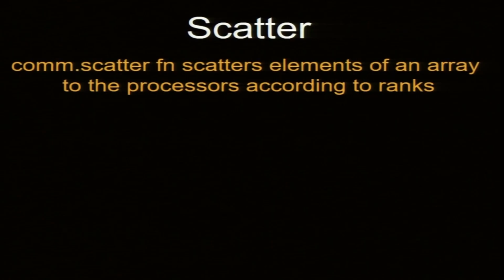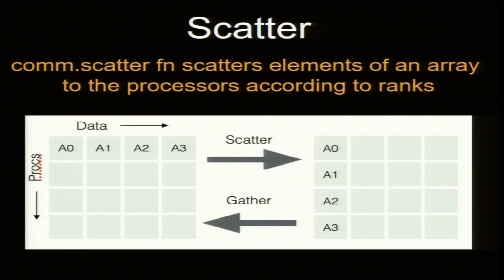Okay, scatter. The scatter function scatters elements of an array to the processors according to the rank. Illustration: process 0 has 4 numbers, an array, actually a list. I want to scatter it. You understand the word scatter. You send the 4 numbers, one to each processor. You can think of 4 bullets fired at 4 processors, one bullet each, and they are different bullets.